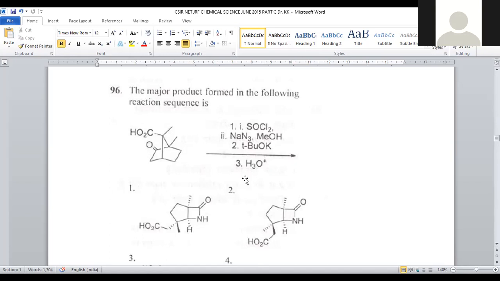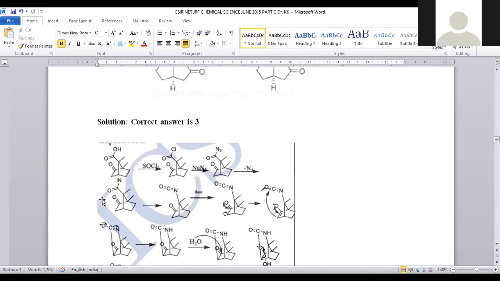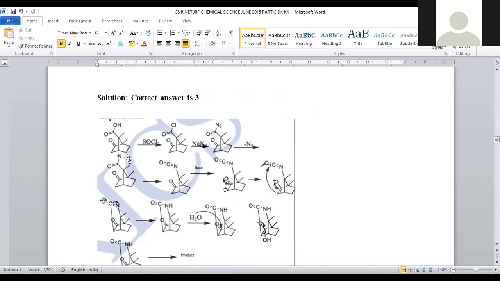Then it is a part of the Schmidt reaction, right? So here potassium tertiary butoxide and water will be added. Then what is the final product we have to depict? For that purpose, here is the reaction mechanism. The sequence of reactions is given. We are taking the carboxylic acid initially, the norbornane ketone system with the carboxylic acid on the bridgehead carbon. Now thionyl chloride, being a chlorinating agent, will transform carboxylic acid into acid chloride.